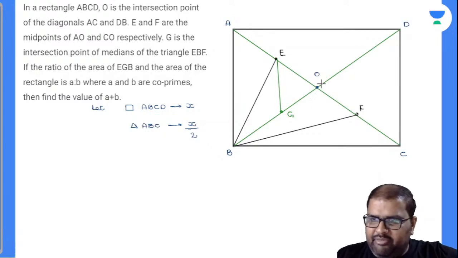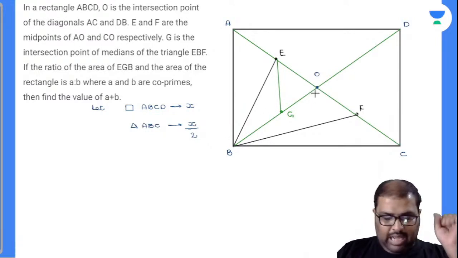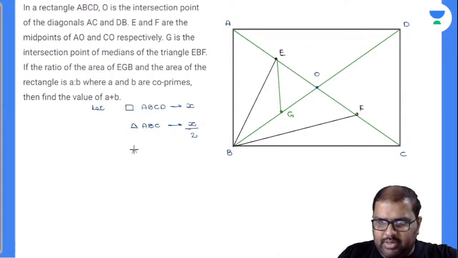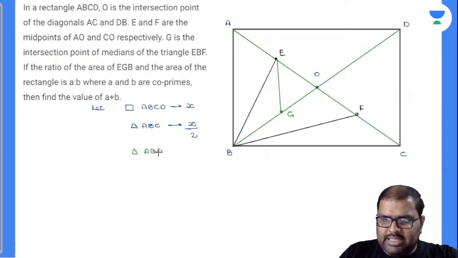Now see here, BO is nothing but called a median, which divides the triangle into two equal halves. Now how much will be triangle ABO? ABC is X by 2, which means ABO will be X by 4. Will you accept with me?